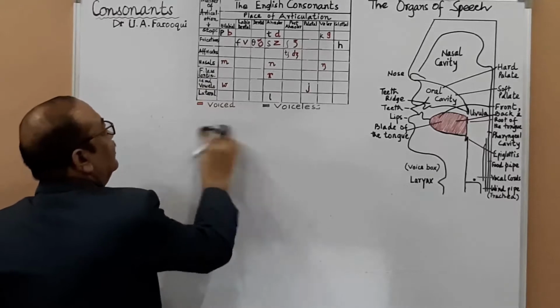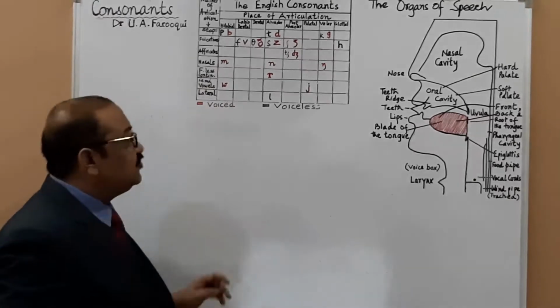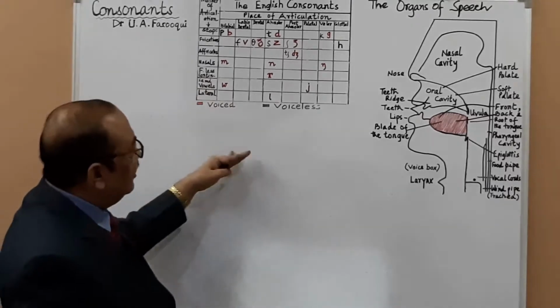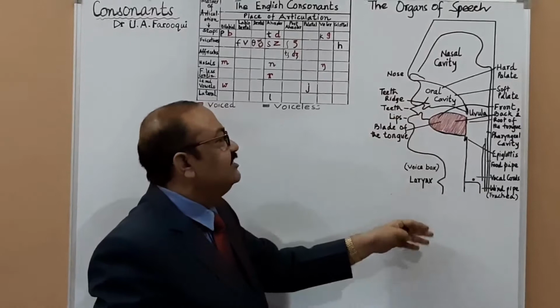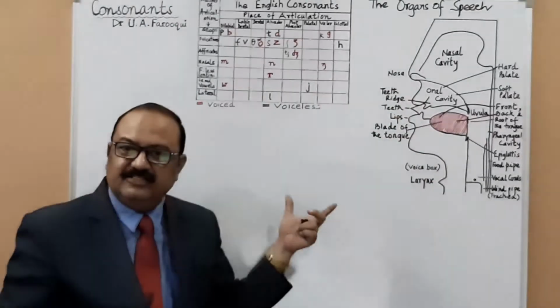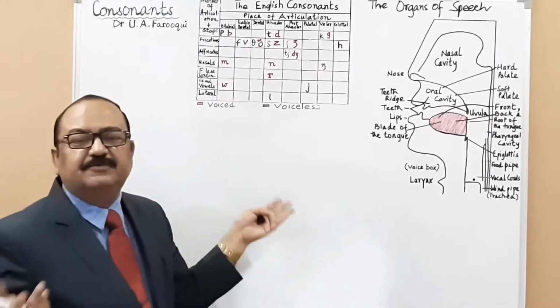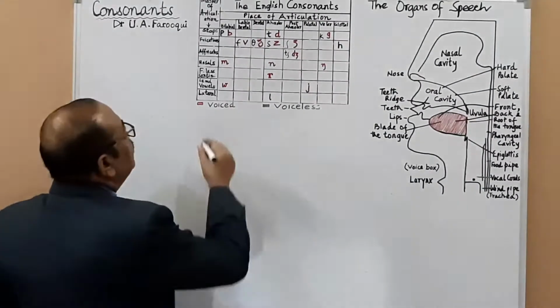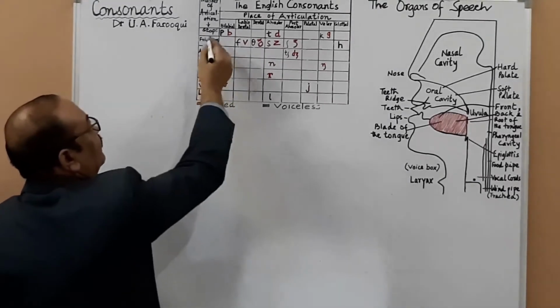No, sir. Okay, shall we move on to the manner of articulation? Yes, sir. This is very important. Once you understand the chart, the organs of speech and their location, then it is very easy to write the three-term description, or even, I would say, transcription becomes easier. So let us move on to manner of articulation. The first one is stop.